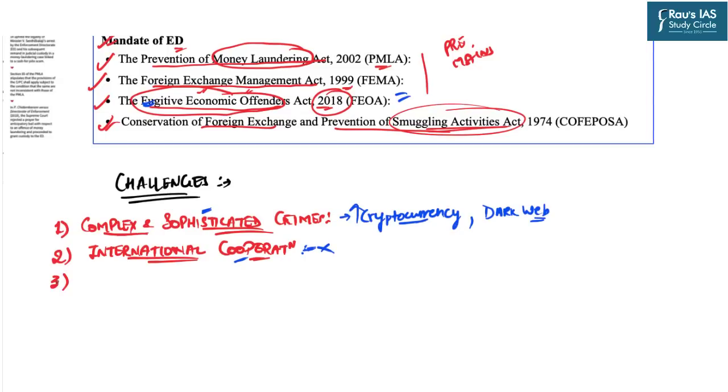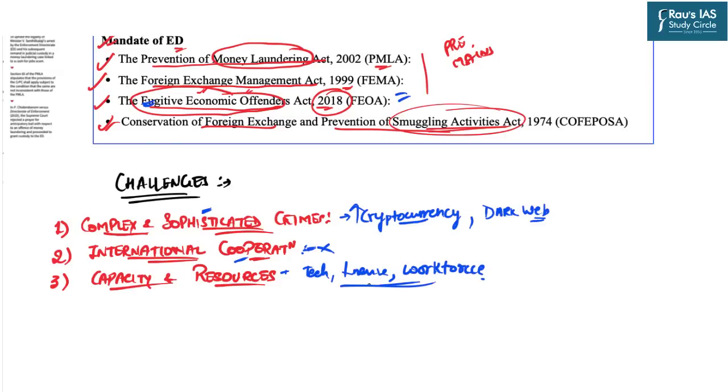The third issue is the capacity and resources. Again, the matters dealing with lower levels of technology, finance, skilled workforce. All these challenges further hinder the efficient functioning of the Enforcement Directorate. Further, this organization also faces very huge, tremendous political pressure, because of which many a times allegations have also been used against this organization, and further this leads to a challenge of credibility.